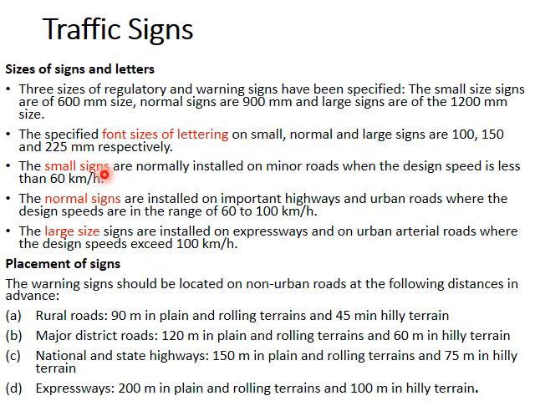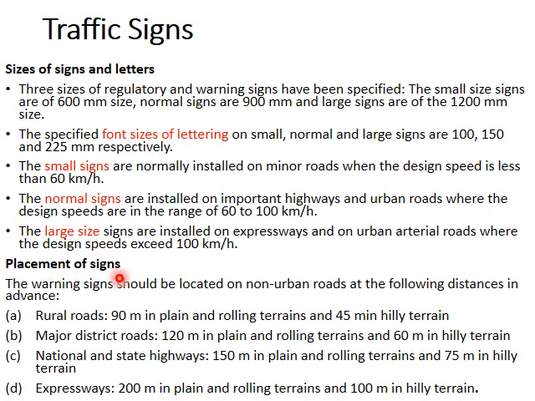Small signs are used on roads where the speed is less than 60 kilometers per hour. Normal signs in the range of 60 to 100 kilometers per hour. And large signs for expressways and urban arterial roads where the speed exceeds 100 kilometers per hour. That means for a driver traveling at a higher speed, you need a bigger sign for him to notice easily.